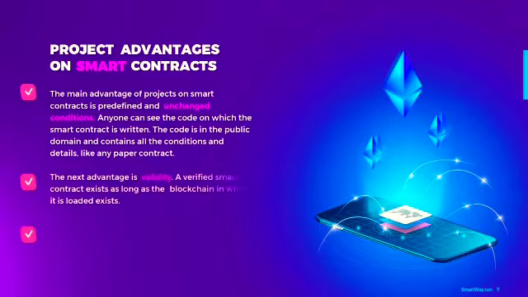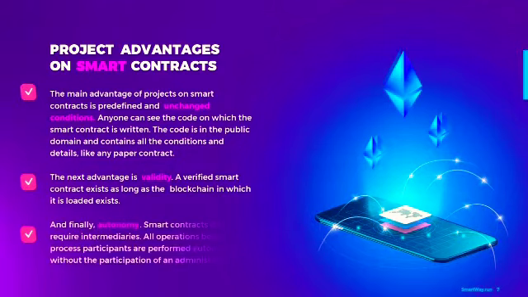The next advantage is an almost unlimited duration. A verified smart contract exists as long as the blockchain in which it is loaded exists. And finally, there is autonomy. Smart contracts don't require intermediaries. All operations between process participants are performed automatically, without the participation of an administrator.